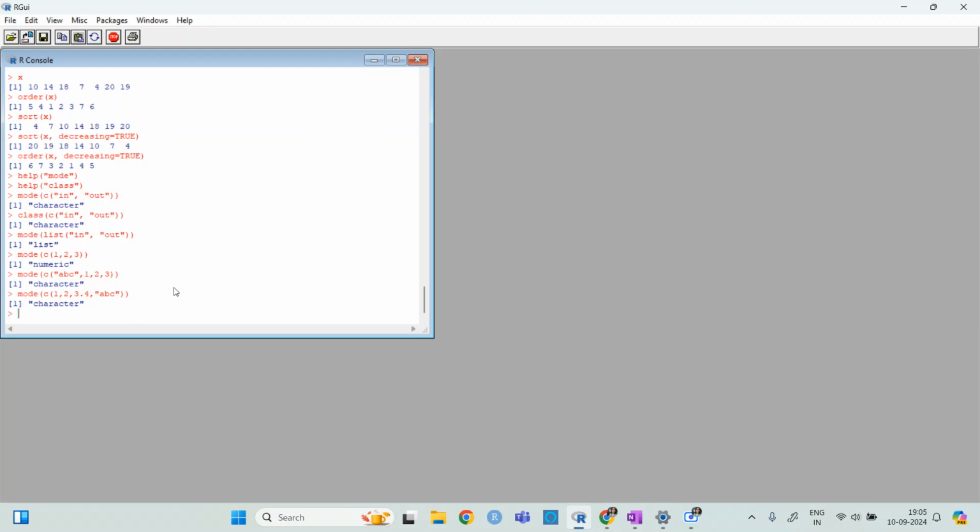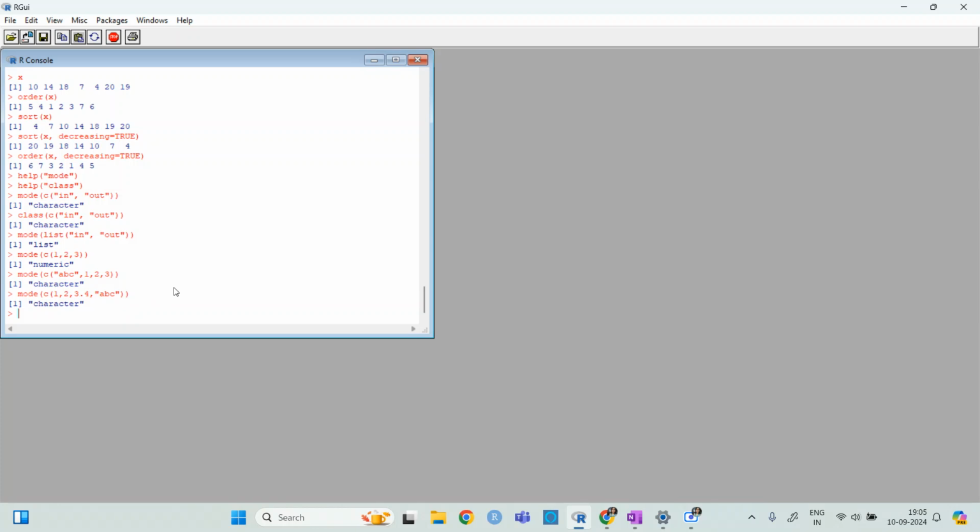Tell me, suppose in the previous example, the first input we have taken is ABC, given in double quotes, so it's character. But in the second example, we have given ABC in double quotes as the second argument. But again, it's giving character. Do we have any precedence here, like characters to be given highest priority when compared with numerics or numbers?